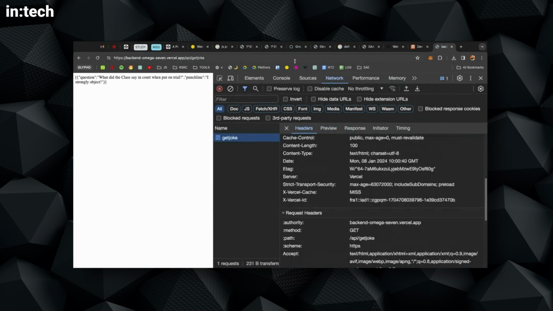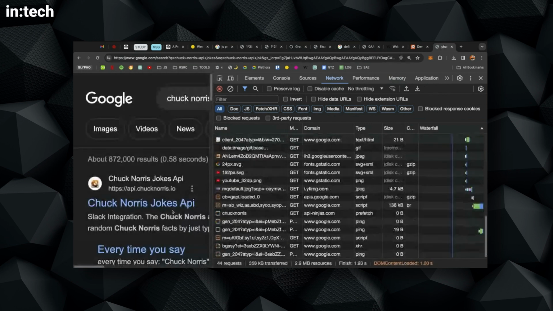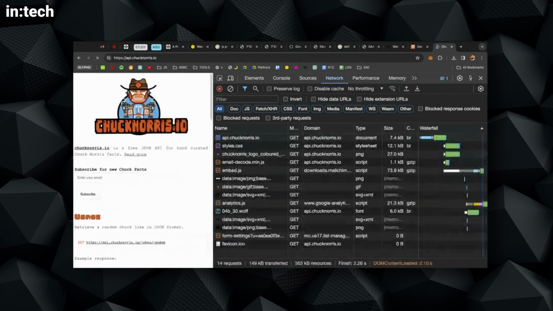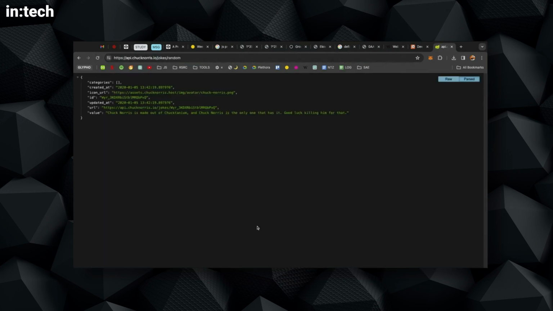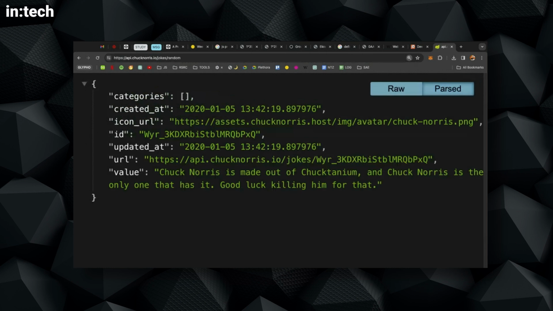Okay, this is not Chuck Norris. Let's see, Chuck Norris. Sometimes Chuck Norris jokes are really silly, but let's get this. So what is this? Basically, it's like a server. It's a computer that's connected to the internet, and whenever we use this web address, the browser goes to that server and asks for a response. And the response that we get back from this address is a random Chuck Norris joke.